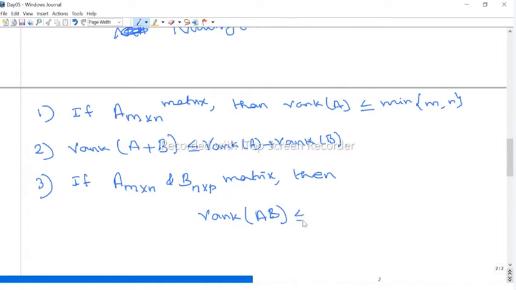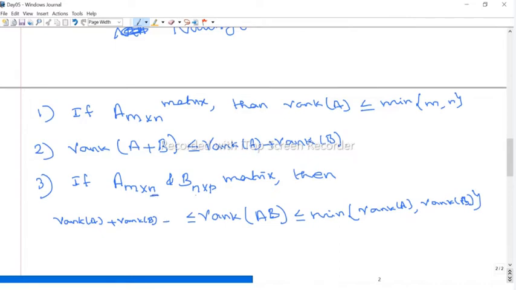this is less than or equal to, again, the minimum of rank of A comma rank of B. This upper bound is the minimum of rank of A comma rank of B, but the lower bound is rank of A plus rank of B minus the common term.